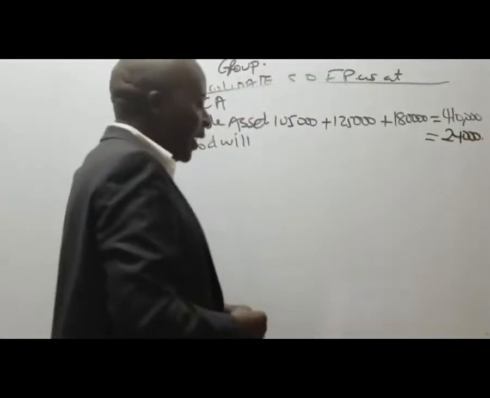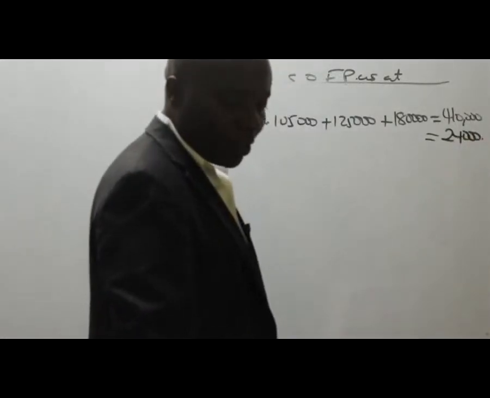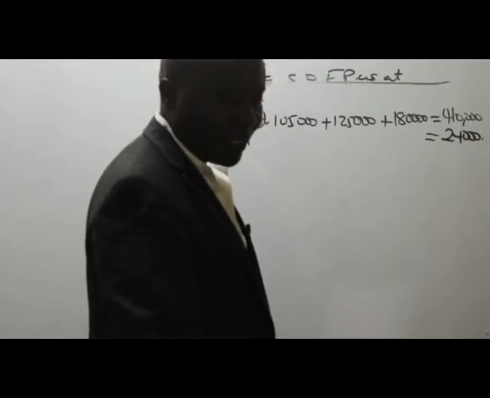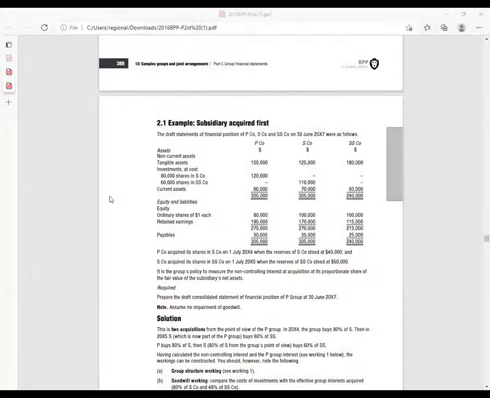Do we have any other non-current asset? None. So give me the current assets. I can see them: 80, 70, 60. So the current assets, free marks really.